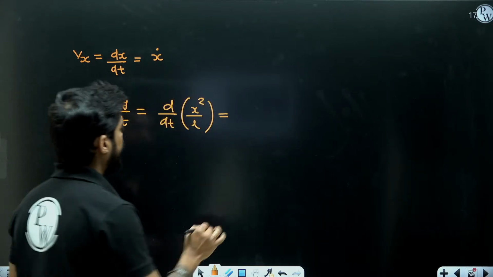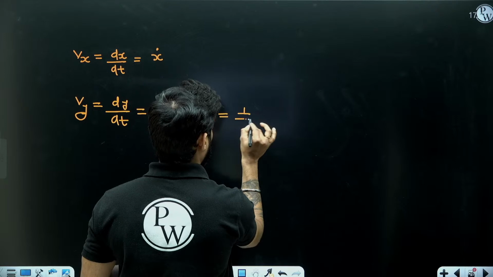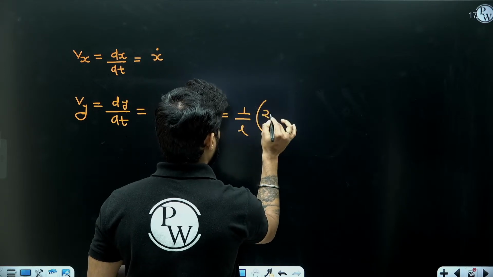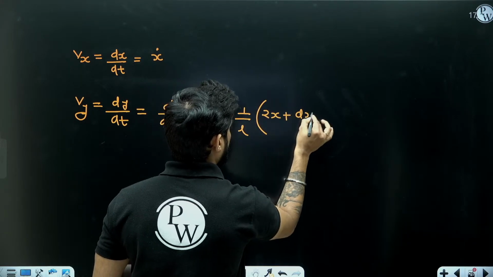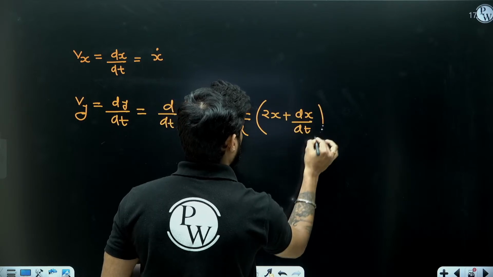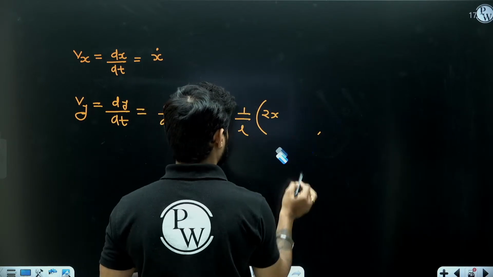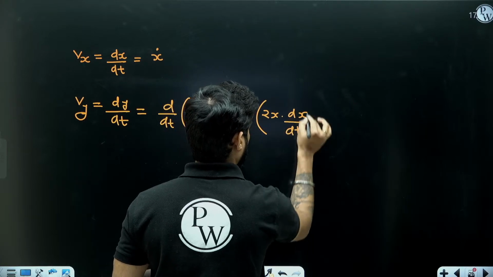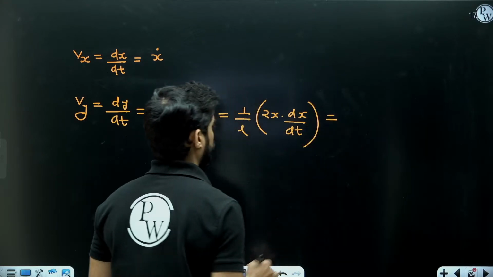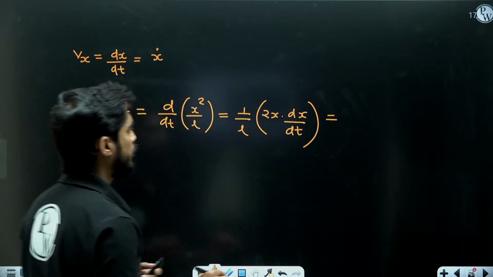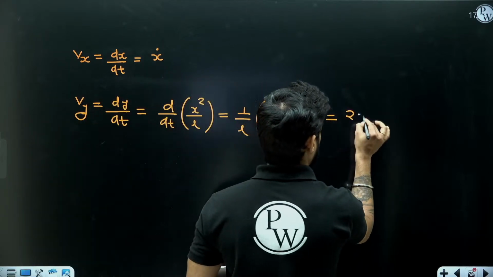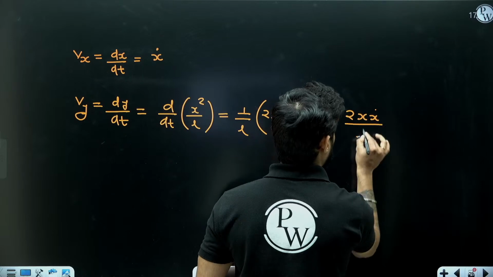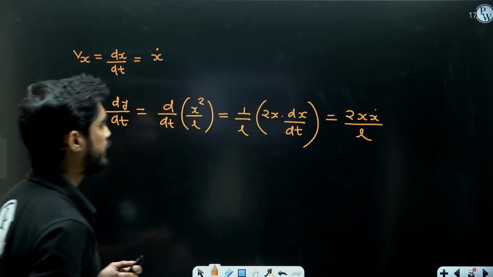Can I write it as 1 by L, 2x dx by dt, or 2x x dot by L?